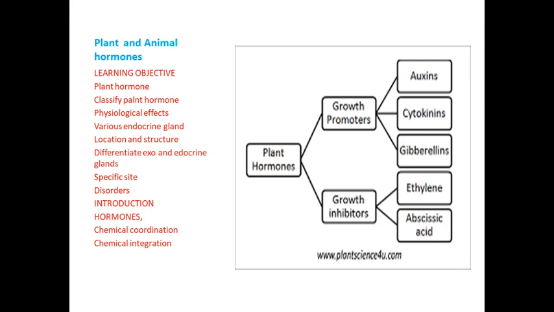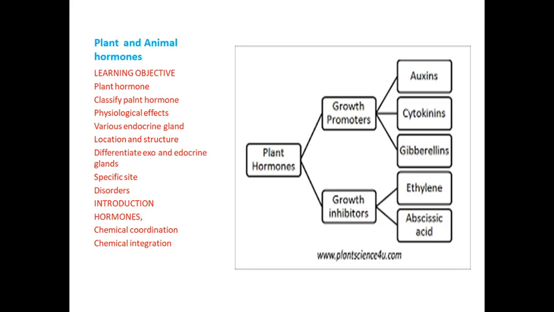But if the hormone is secreted in high amounts, the height of human beings will increase. If it is secreted in less amounts, the height will decrease. These are the problems. So the right amount is beneficial for human beings. If secreted high, it is a problem; if secreted low, it is also a problem.